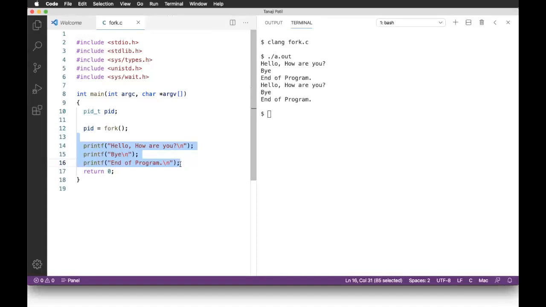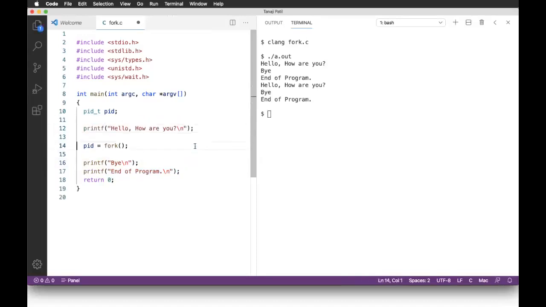Maybe I can simply make use of a for loop to repeat the things. Even we need to understand, for example, if I put this part before fork, and now this is after fork, let me save it, compile it again, run it.